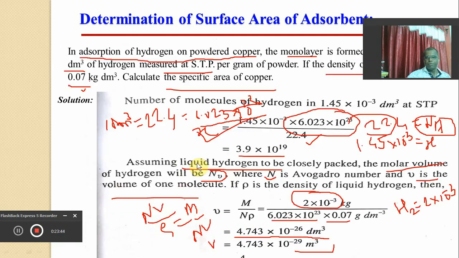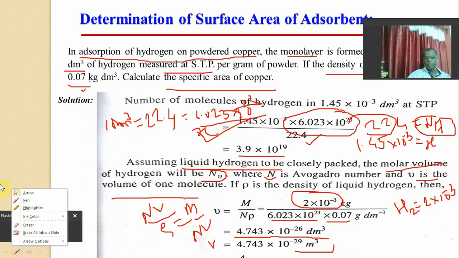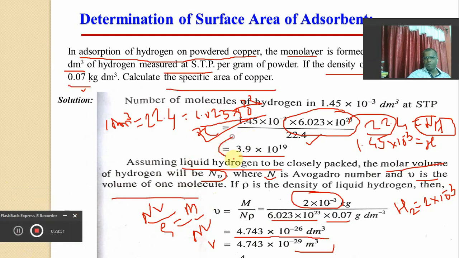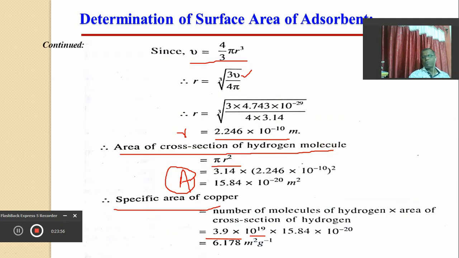This is the number of molecules that we got here. I hope you can understand. Already we have calculated the number of molecules in 1.45 into 10 raised to minus 3 dm cube of hydrogen at STP, and from this we can calculate the surface area covered by all gas molecules, meaning the surface area of the adsorbent. The number of molecules multiplied by the area of cross section of each gas molecule, 15.84 into 10 raised to minus 20, gives 6.178 meter square per gram.